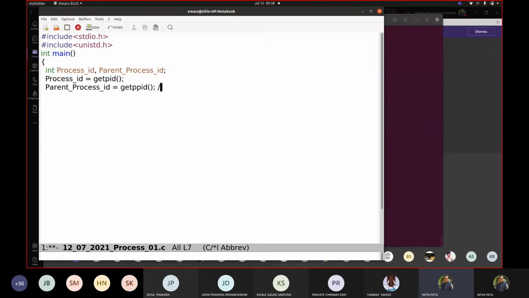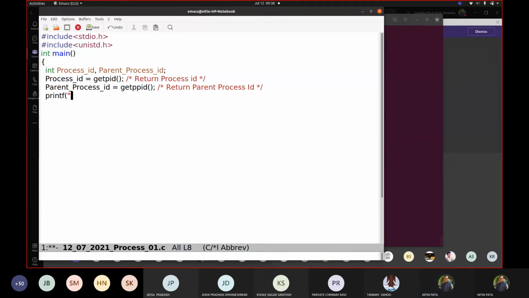So this gives the process ID and this returns the parent process ID. So I will not say child that way, but ultimately it is for child only.